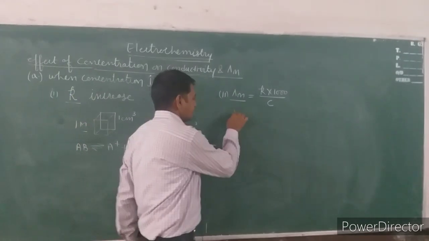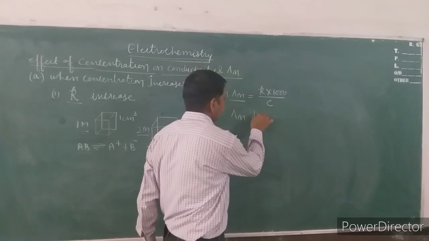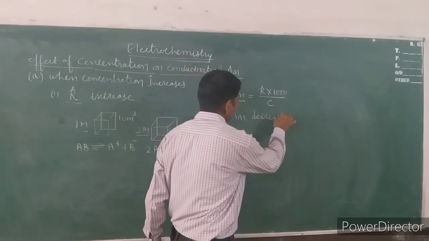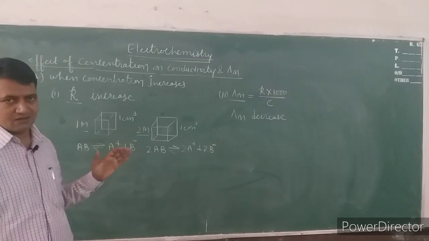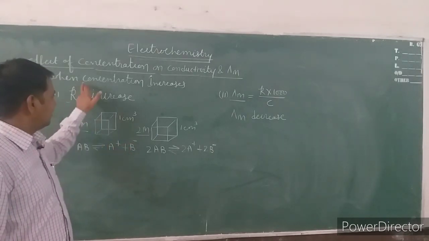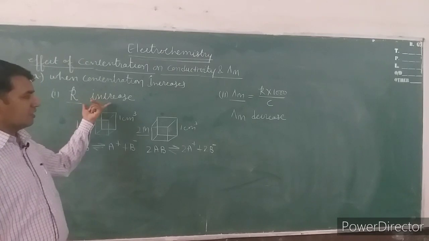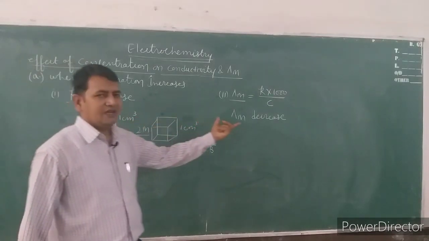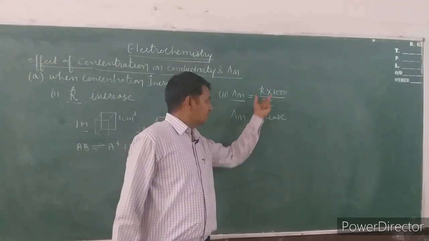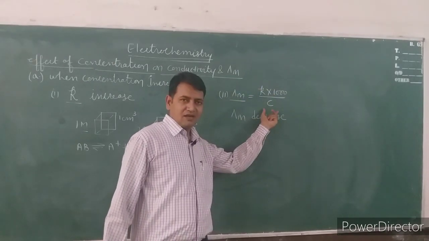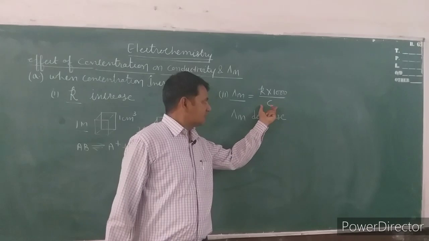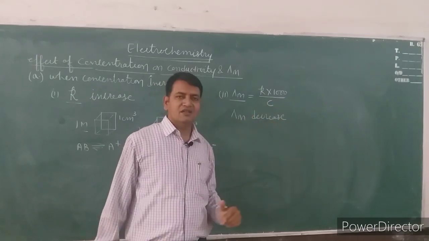In all cases when the concentration increases, lambda m will decrease. This is the concept: when concentration increases, conductivity increases and lambda m decreases. Why does lambda m decrease? As per this relation, lambda m is inversely proportional to concentration.